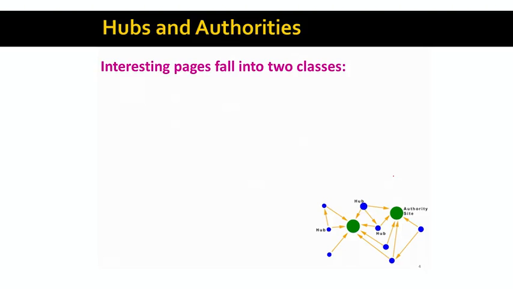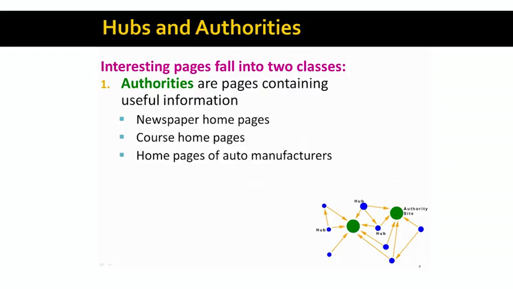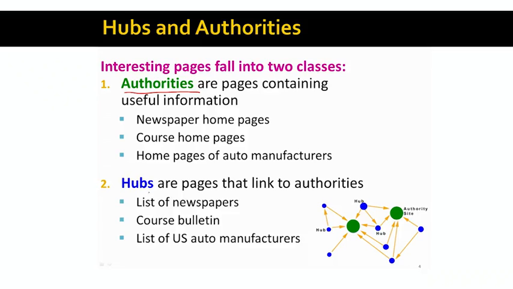So the way we will think about this is that generally pages on the web fall into two classes. There is first a class of authorities, which are the pages that contain useful information or useful content. In our case of newspapers, this would be newspaper web pages. If we wanted to identify good course web pages, this could be course homepages, things like that. And then we also have a class of hub pages, which are pages that link to good authorities.